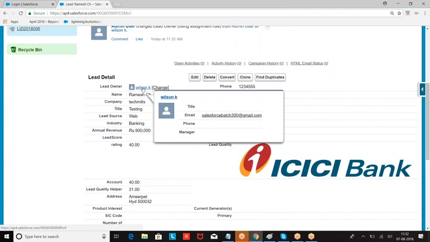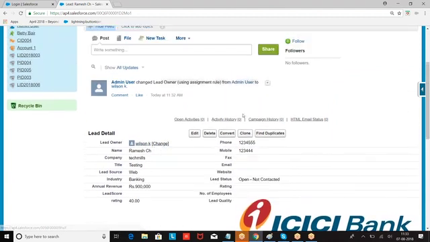So assignment rules will specify who should be the owner of the record. Right? It can be a user or it can be a queue. I hope you are good with this.